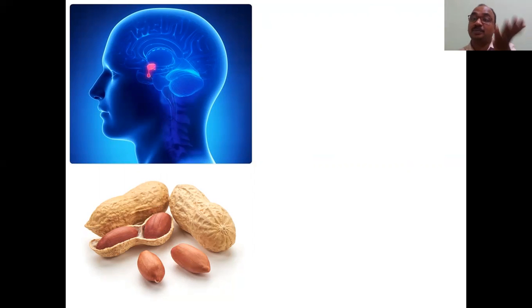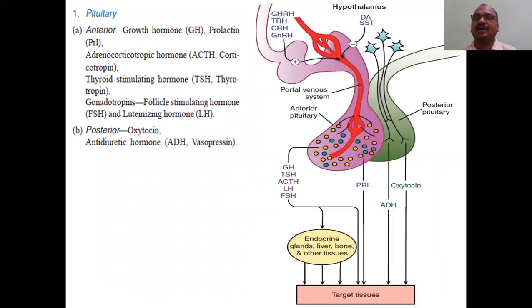Exactly size, shape, weight also. See the color, pink color, here also pink color. You can feel that there is a peanut inside your brain at the center part. It is the pituitary gland. That's why I mentioned peanuts. This pituitary gland is divided into two lobes. The first lobe is called the anterior pituitary, whereas the second one is called the posterior pituitary lobe.